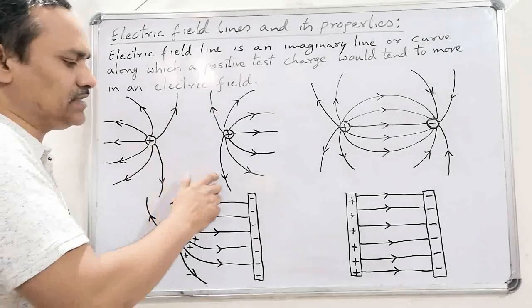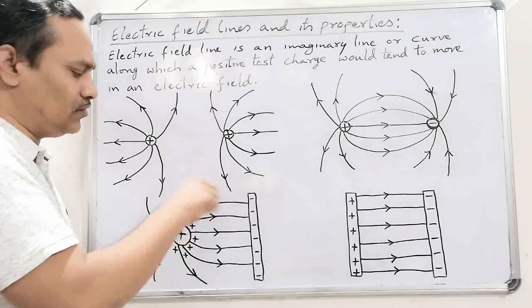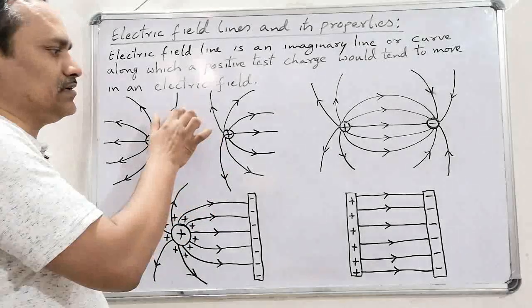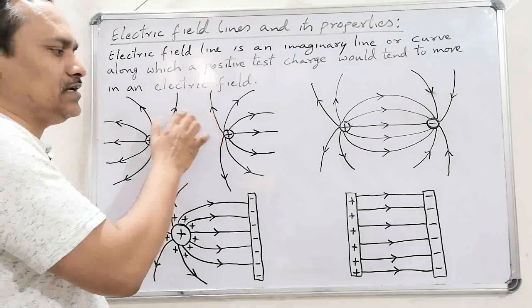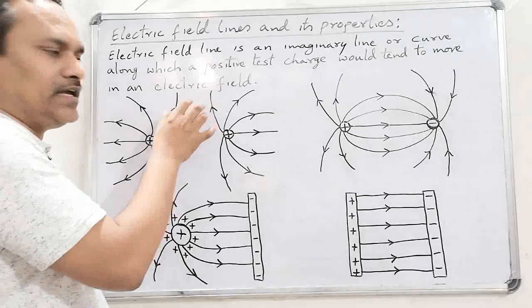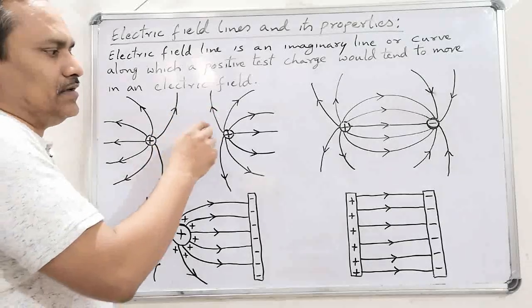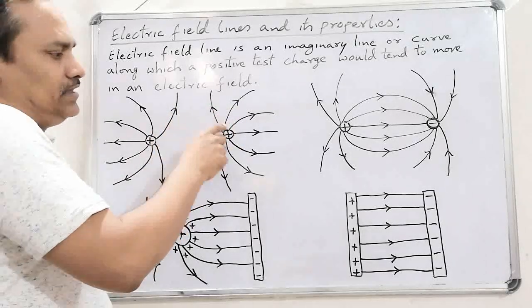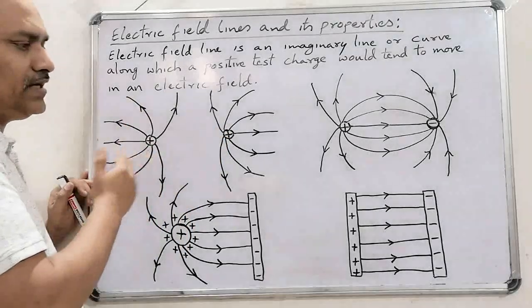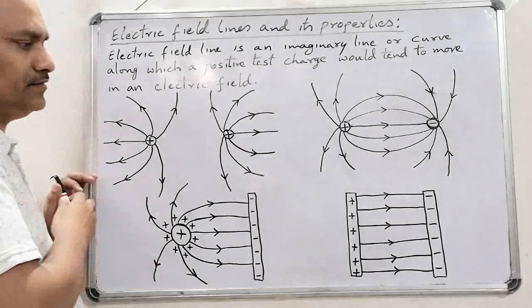Here, these two field lines are in the same direction, downward, so they are moving away from each other. Here also, these two field lines are in the same direction, upward, and they are moving away from each other. That's why here all the field lines are bent outward.